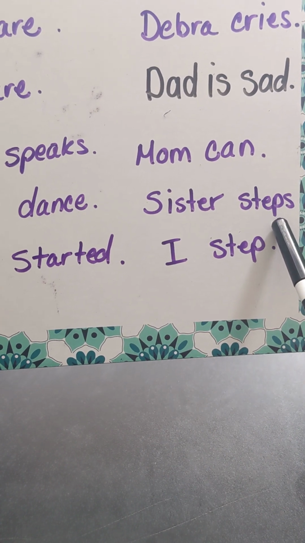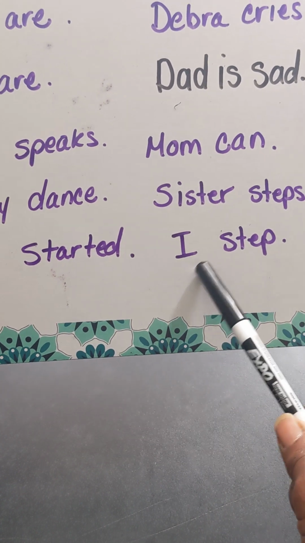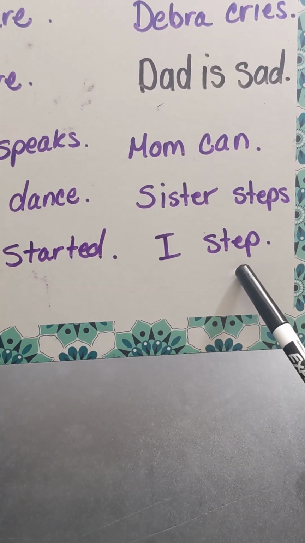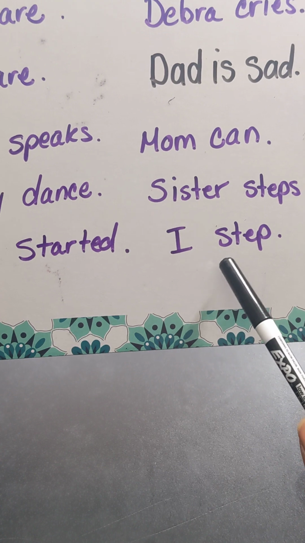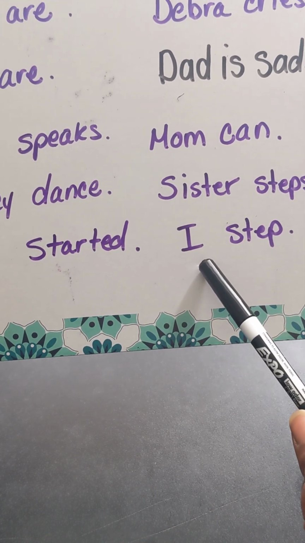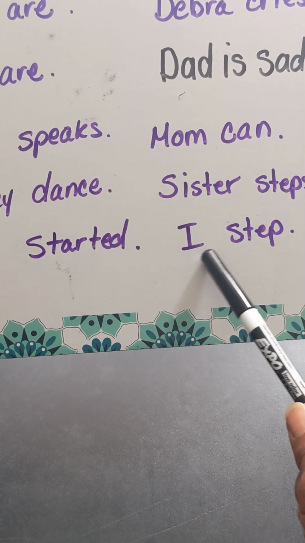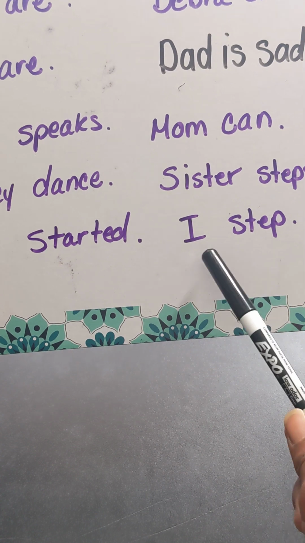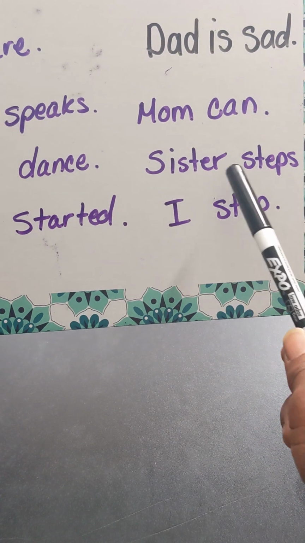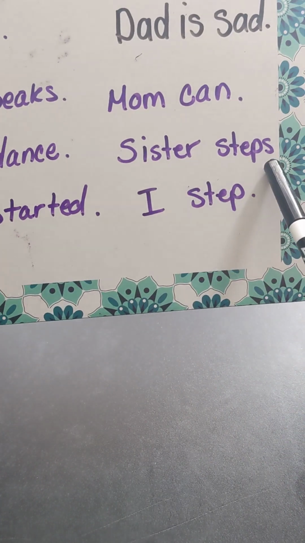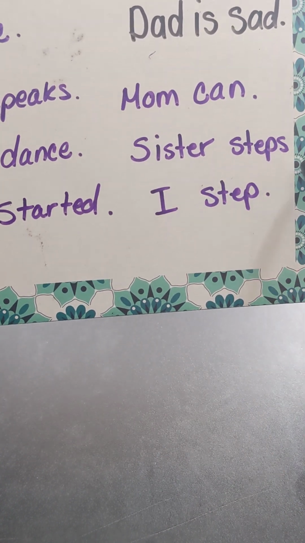Sister steps. The verb is steps. I step. The subject is me. I can't say I steps. I say I step. It matches in tense and person and number. Since it's only one, in order for it to match in present tense, you just write step because you're only one person and it's first person. And for third person, sister steps. For this to be a complete thought, you put an S at the end of steps because you don't say sister step, you say sister steps.